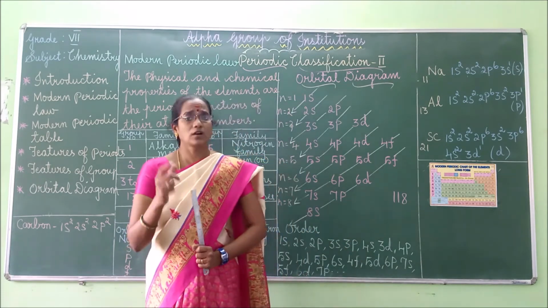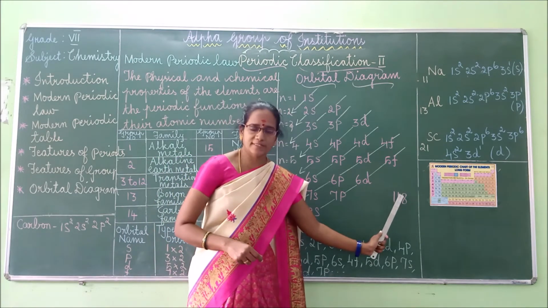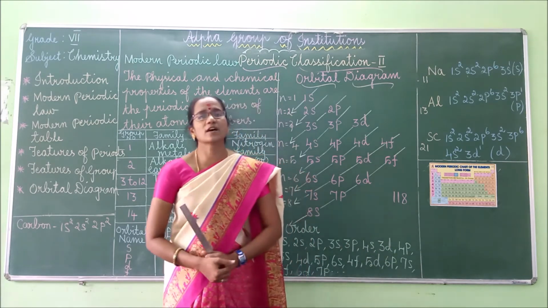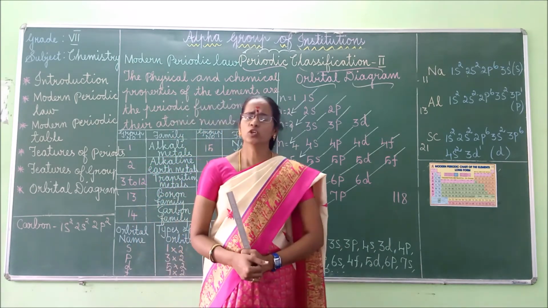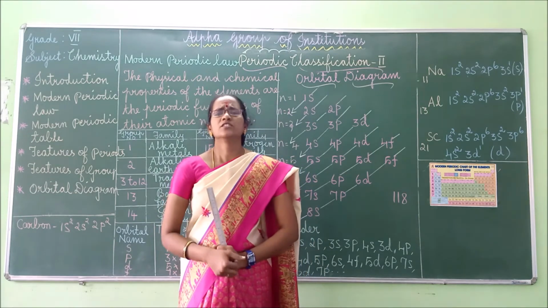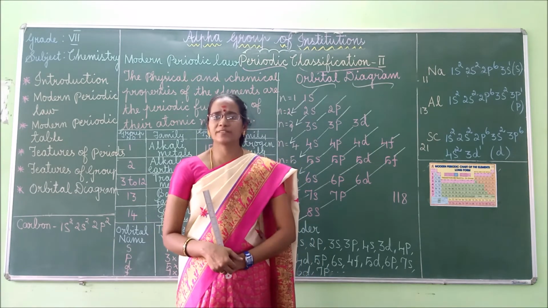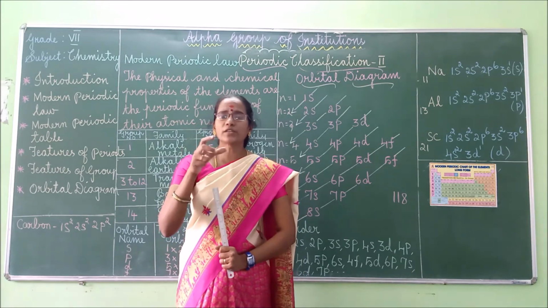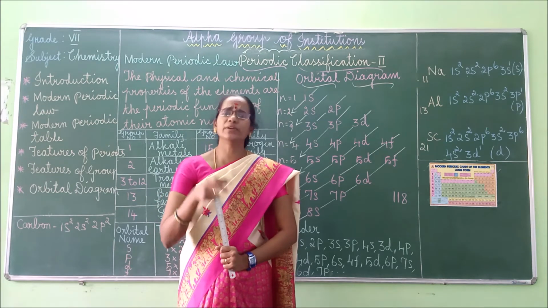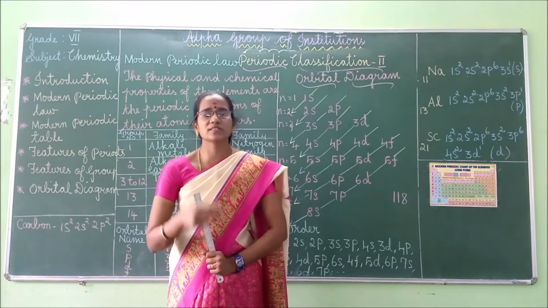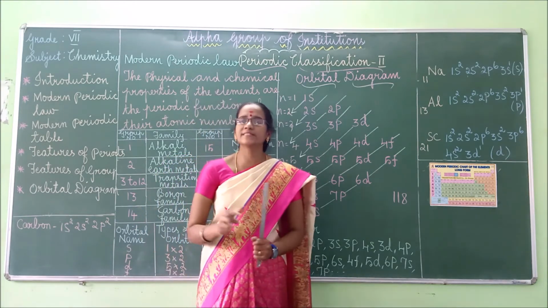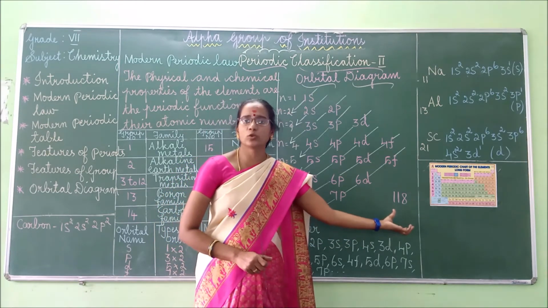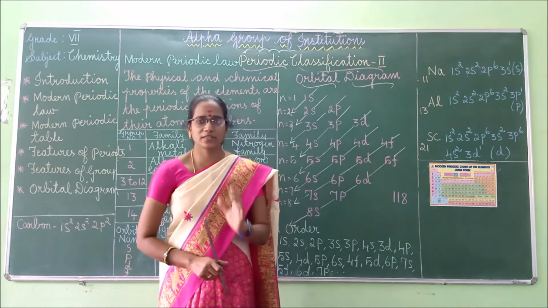Out of these 118 elements, some elements are man-made. So scientists decided to organize the elements according to the importance given to the elements based on their special characteristics, that is, the properties of the elements.